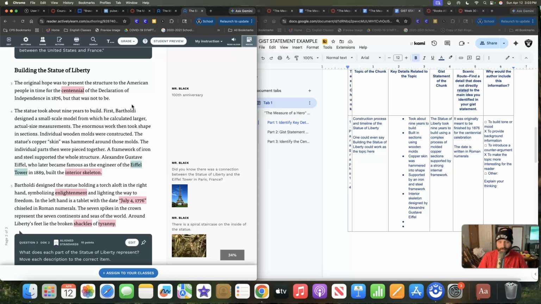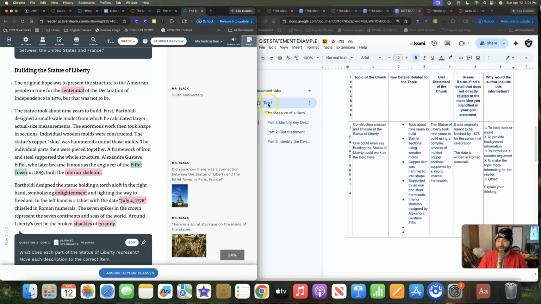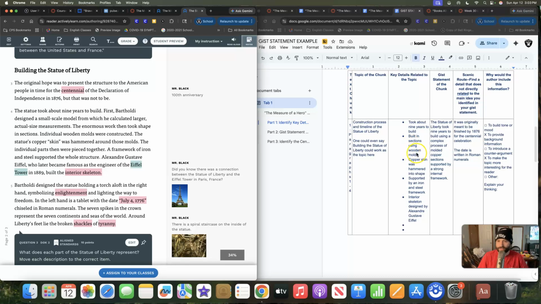Sometimes it's not. Sometimes I saw that one earlier and I just said that's annoying. But sometimes it's really helpful. Okay, key details that help. Like I already kind of pointed them out, but it took about 9 years to build. Built in sections using wooden molds. Copper skin was hammered into shape. Supported by an iron steel framework. Interior skeleton designed by, like, all that's about it being built. None of this stuff down here at the bottom is important details.